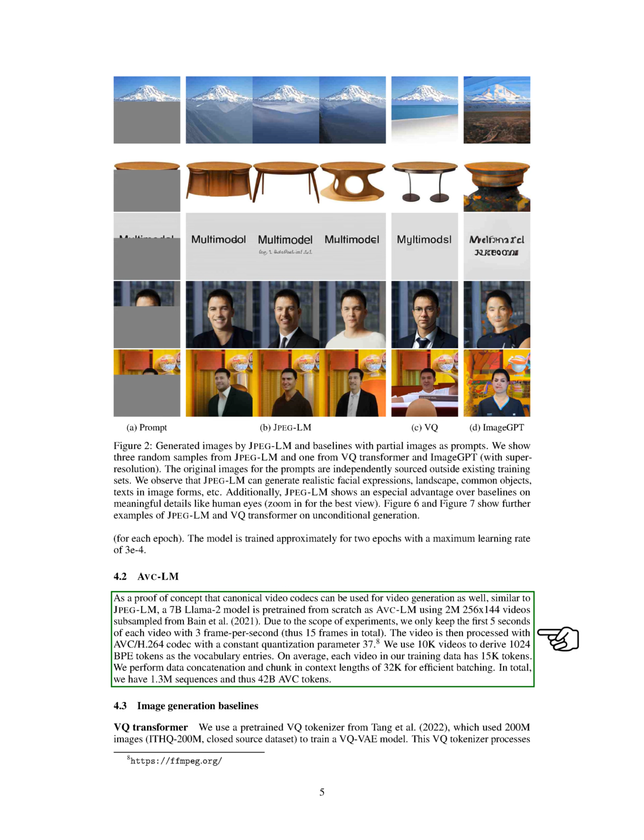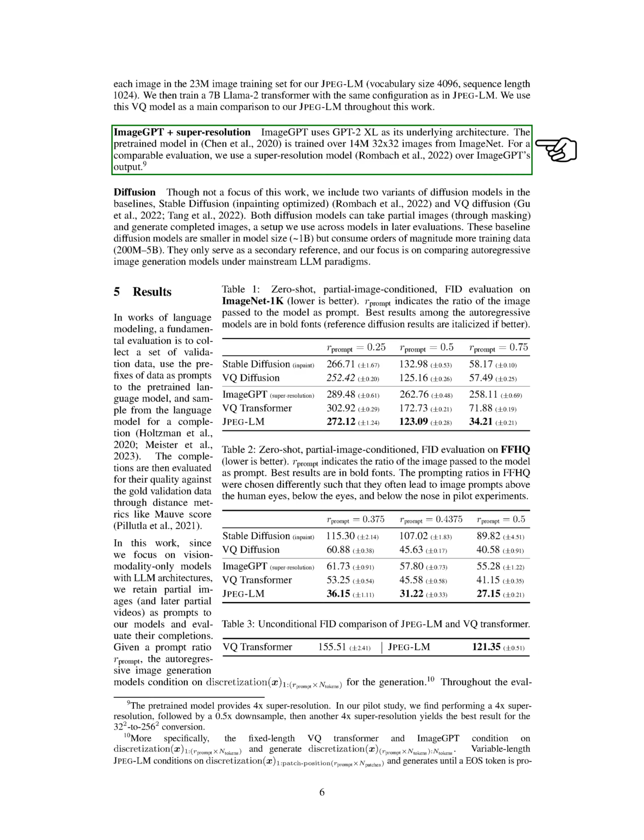We include 2 types of diffusion models in our baseline comparisons: Stable Diffusion, which is optimized for inpainting, and VQ Diffusion. These models can take incomplete images and fill in the missing parts, a method we apply in our evaluations. Although these diffusion models are smaller, with around 1 billion parameters, they require significantly more training data, ranging from 200 million to 5 billion images. Our main focus remains on comparing autoregressive image generation models within the framework of large language models.